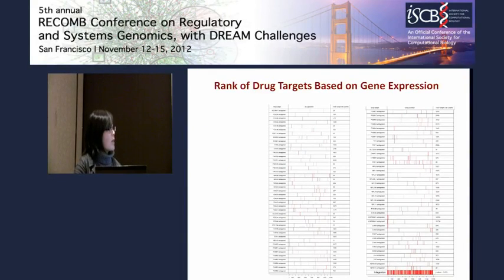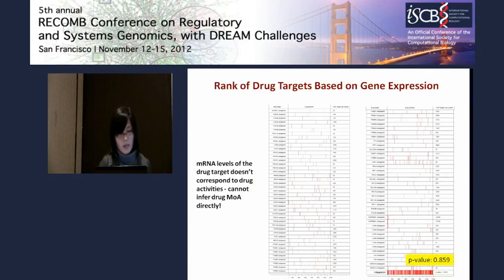What we expect is that they should be enriched in the top rank, but this is not what we see. After the integration of all the targets, there's no significance at all. So we think that the mRNA level does not correspond to drug activities, and we cannot infer drug mode of action directly based on mRNA levels.